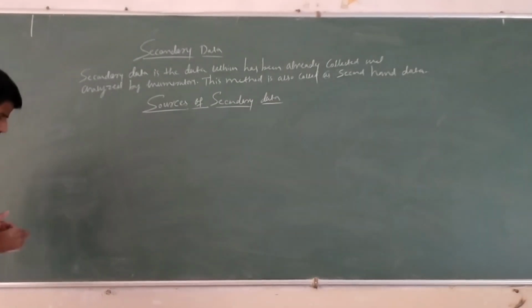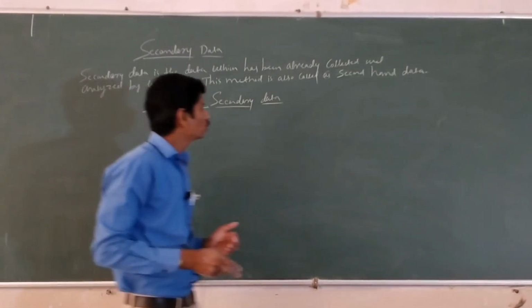Sources of secondary data. Here there are totally two sources.